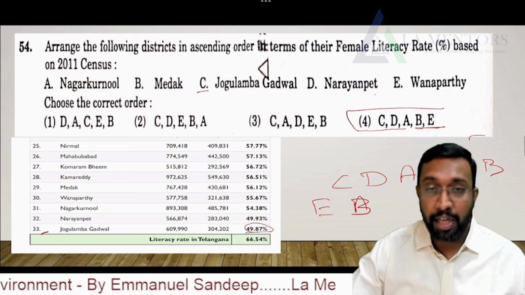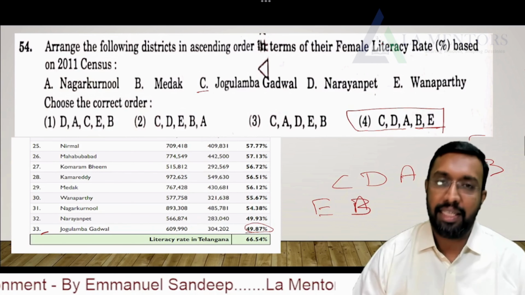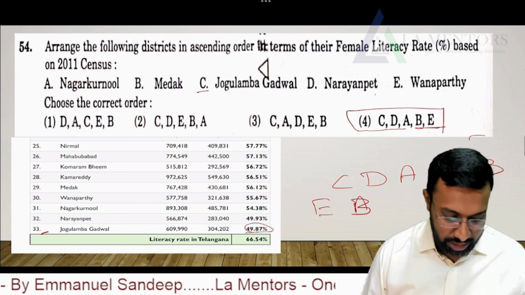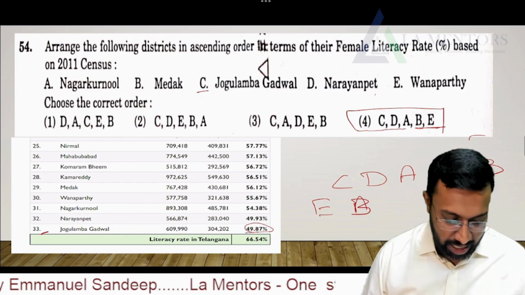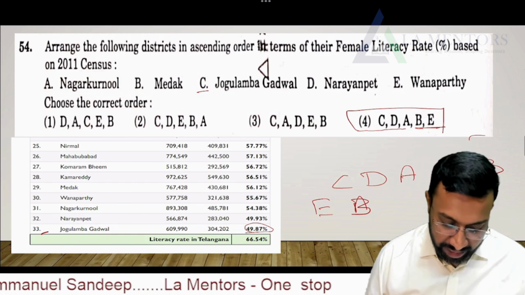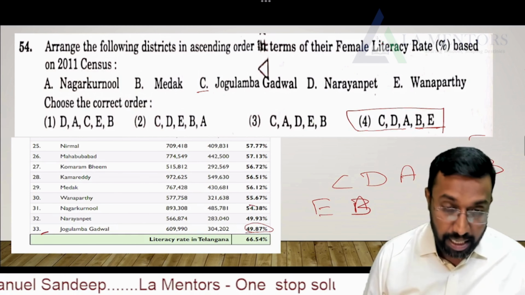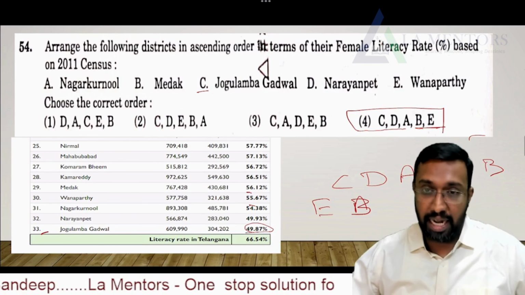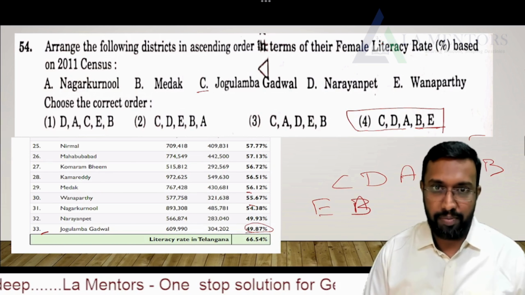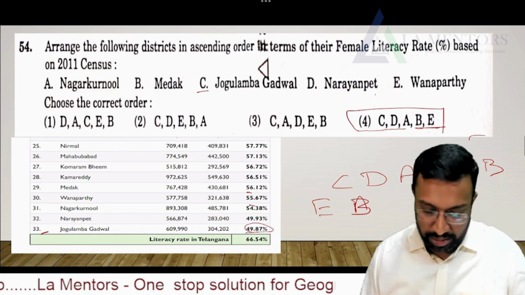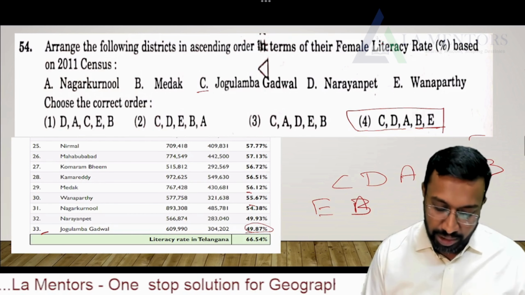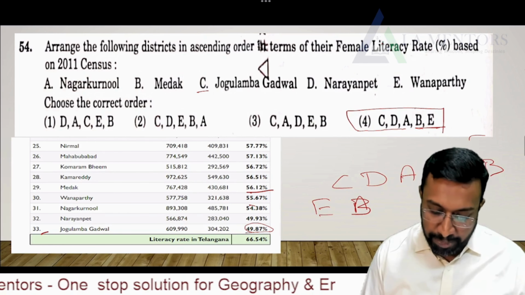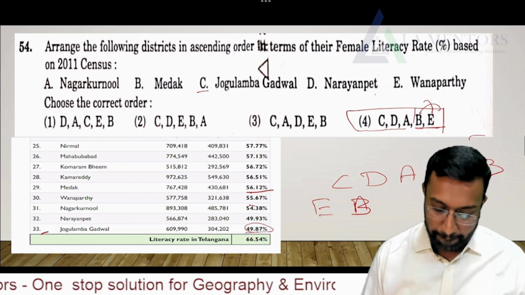So this can be a right answer, but let's wait for the TSPSC scheme. Based on the actual information, the least is Jogulamba Gadwal. And as we move further, Wanaparthy has 55.67 and it's slightly lower than Medak, which is 56.12. This is from the official Telangana websites, which I'm quoting. So this might be a mistake from the TGPSC board. As of now we can mark the 4th option, which can be the true one, but B and E should be shuffled on either side.